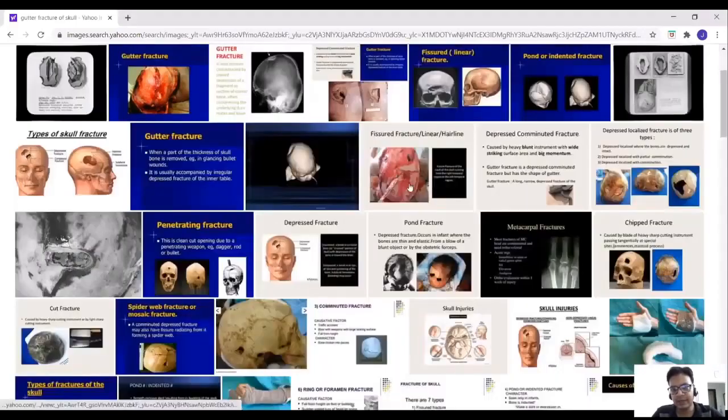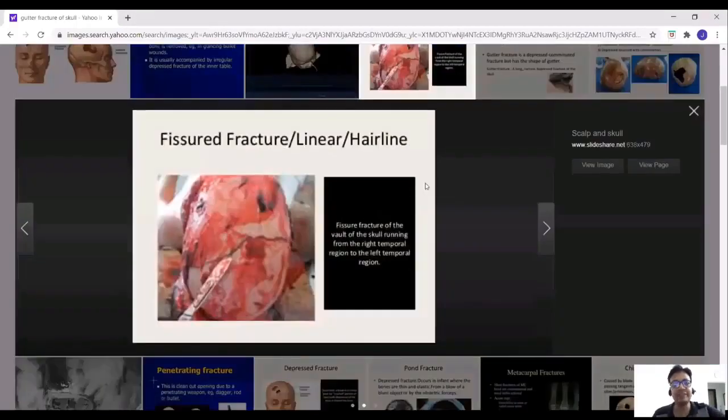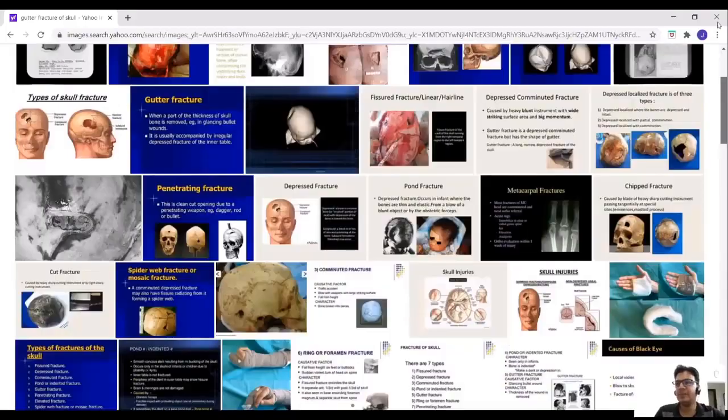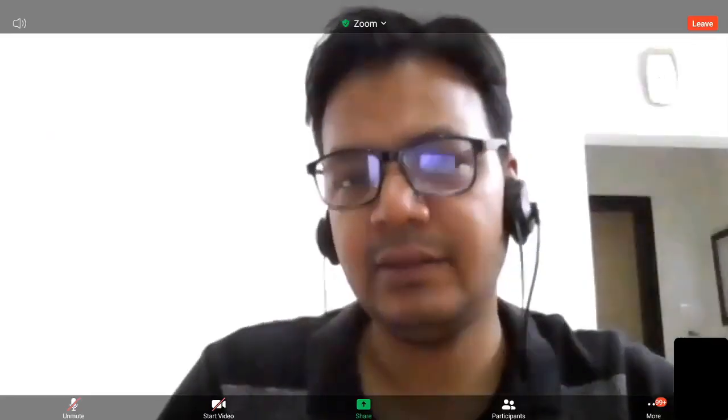Okay, second, this one. Sir, see, a very good picture here. This is a linear fracture. These are sufficient images for you, I think.